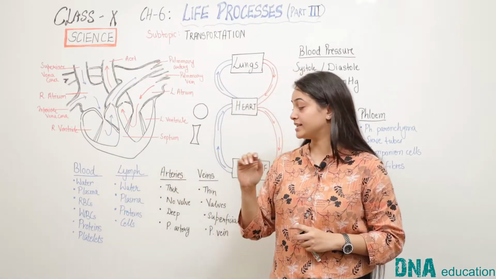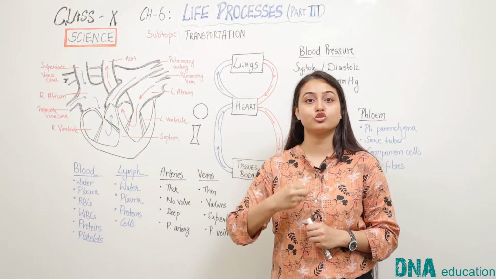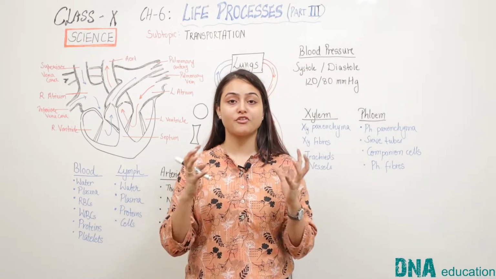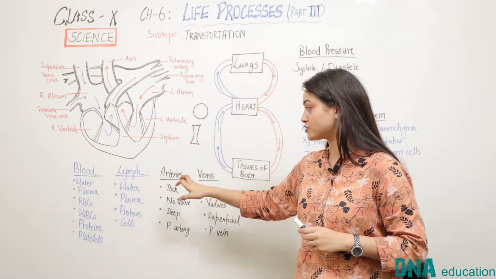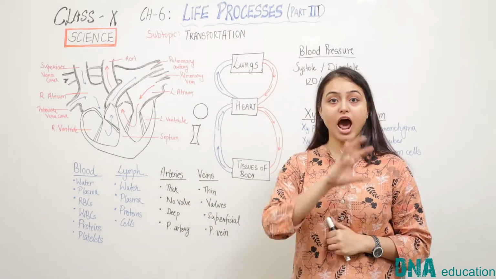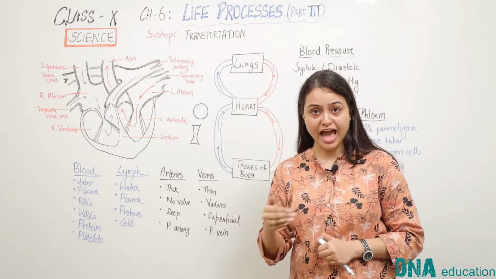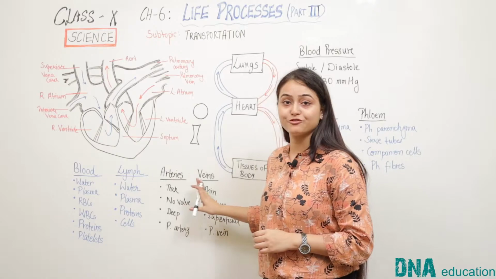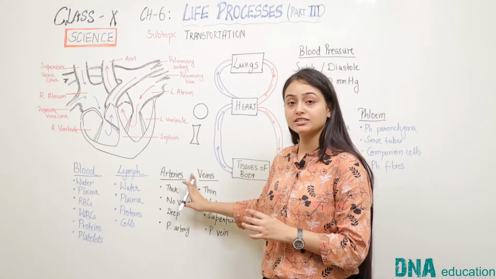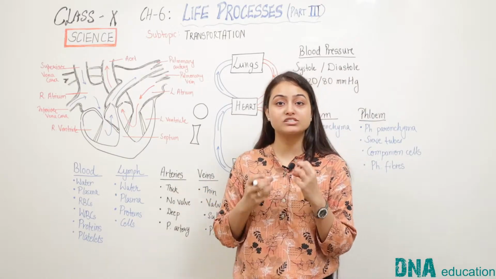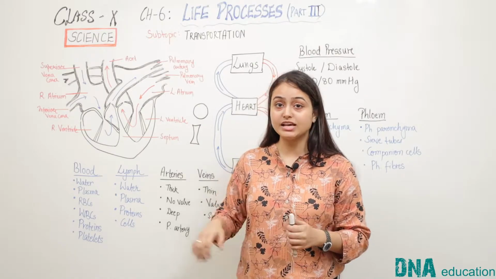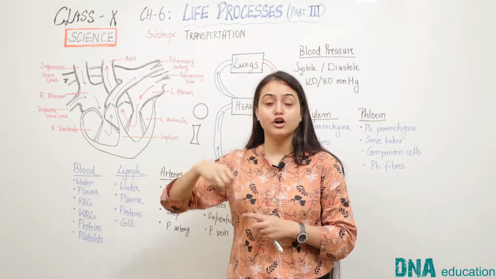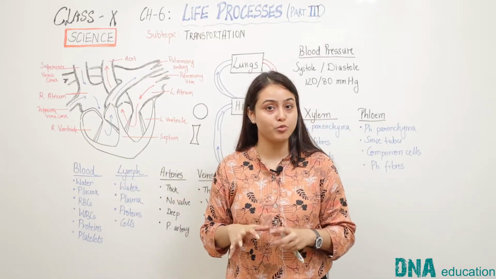Now let us discuss the vessels through which blood flows. There are two main vessels which are found in the body. These are arteries and veins. The arteries and veins carry blood across the body. Now let us understand what arteries and veins are. Arteries are the blood vessels which carry oxygenated blood. These arteries usually carry blood from the heart and distribute it to the several body parts.